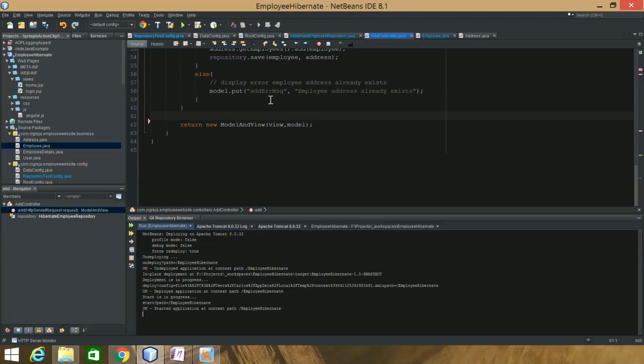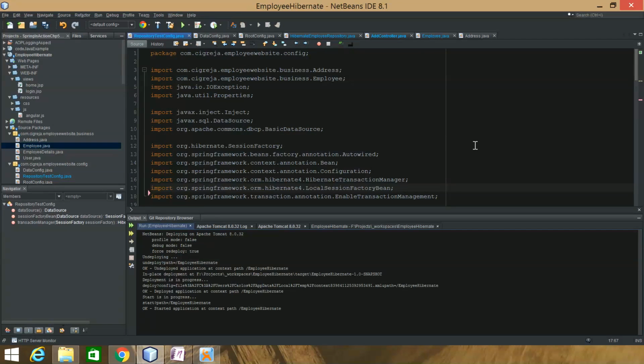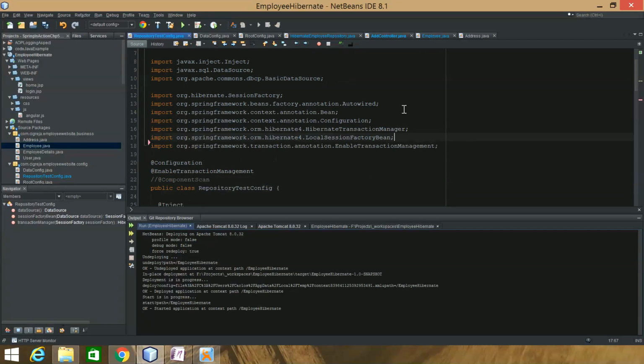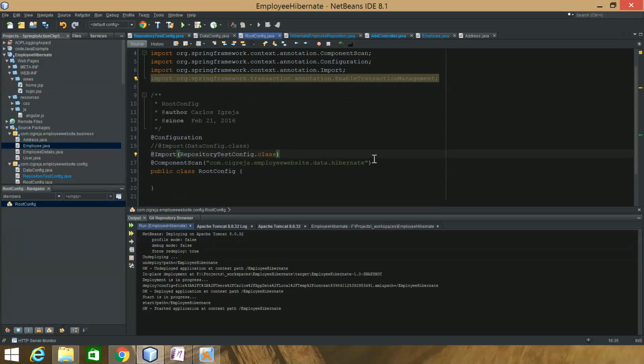So yeah, I'll go over my configuration, what I have, and I left some things just to point out. I'll start with the configuration. I have this repository test configuration, which my root configuration imports here. So that's pretty much it there.